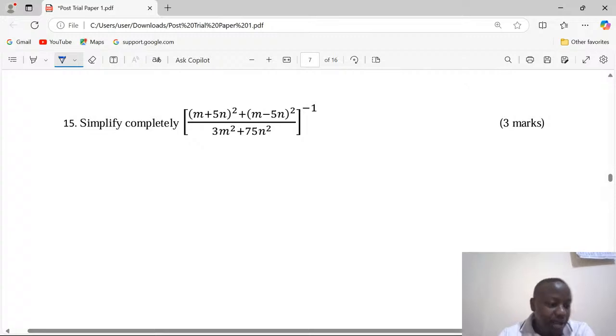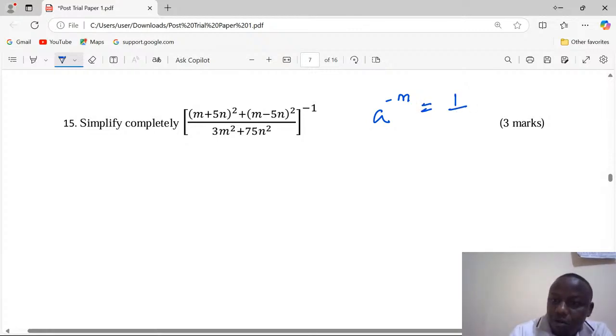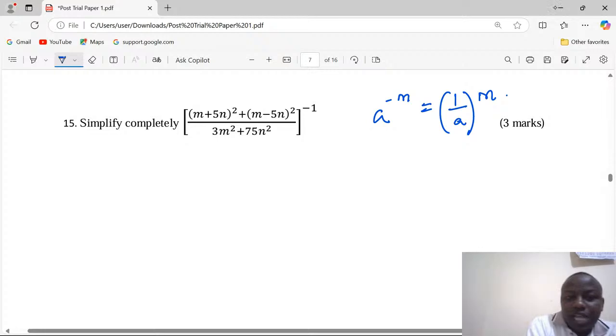Another good question here, a very wonderful item, is to simplify completely. We shall apply the laws of indices. Remember, generally, we are having a negative 1 as the power. With negative 1 as the power, we can apply the simple law of negative index, the negative index law, which says in case we have a power negative m, we need to take the reciprocal of a, and the power now becomes positive. Then we shall apply it.